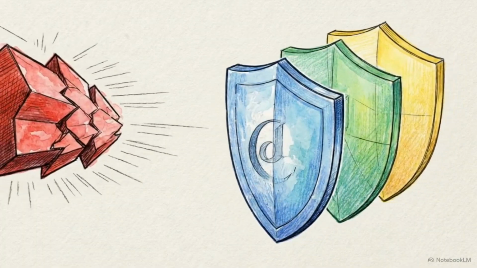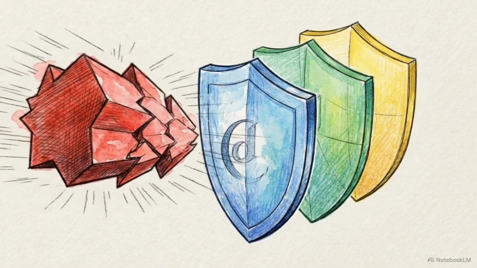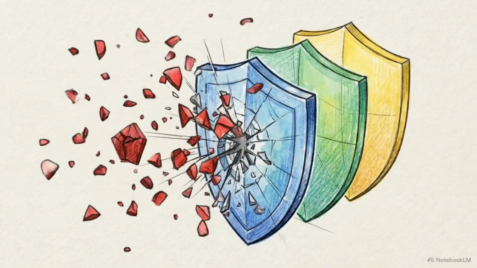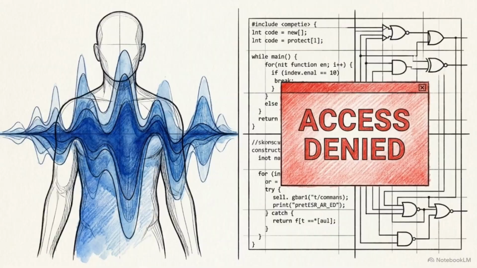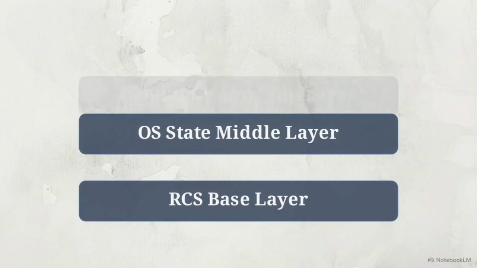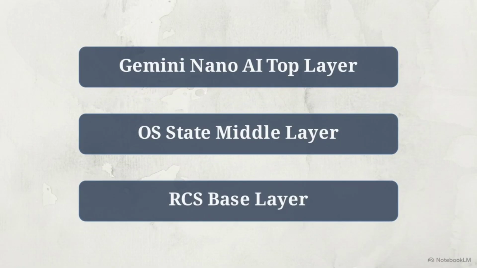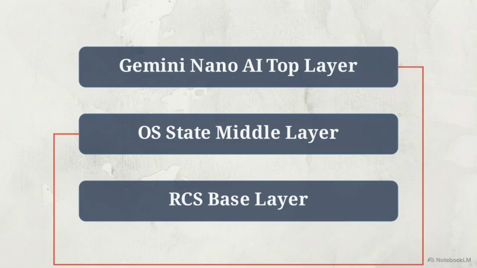This dynamic collision visualizes the core concept of a multi-layered defense architecture, successfully filtering out distinct, varied threats. Edge compute machine learning tackles the vast unpredictability of human deception, while rigid OS state tracking stops mechanical remote exploits. Stacked vertically, we see the complete Android defense: RCS base layer, OS state middle layer, and Gemini Nano AI top layer. Attacks failing the cryptographic handshake are flagged unknown. The remaining threat splits, monitored simultaneously by the AI audio parser and OS screen tracker.